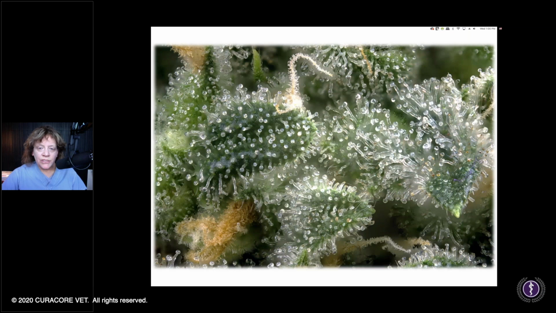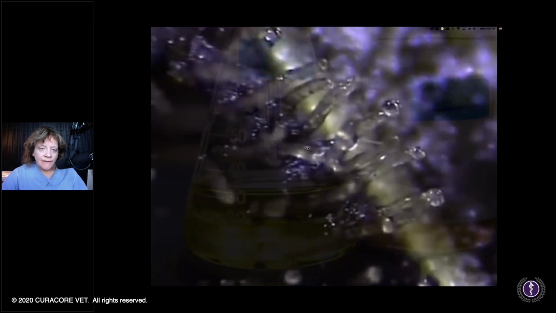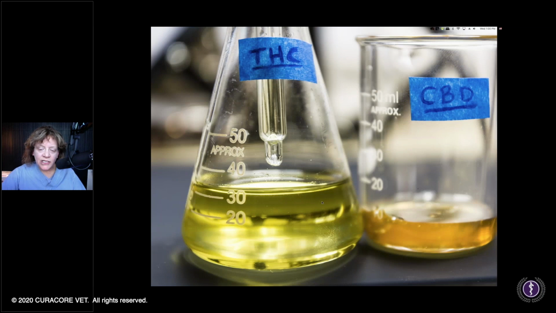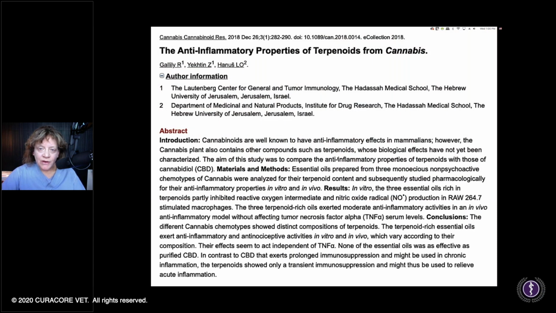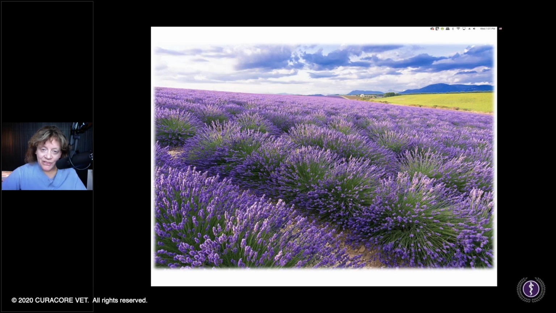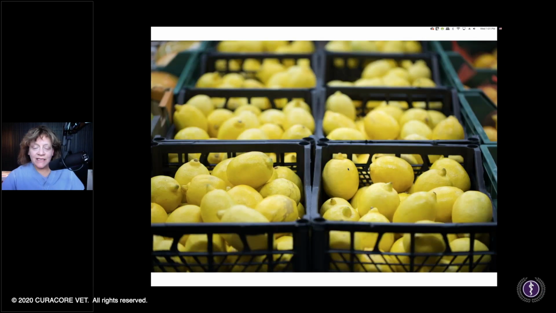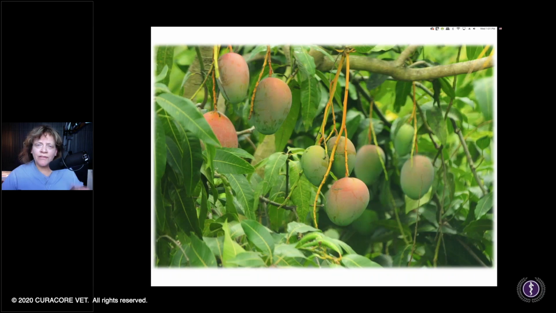Here are the trichomes. So we'll just wrap up pretty soon. But then you extract, and this is actually odorless. THC and CBD have no odor. When you smell cannabis, characteristically, that's the terpenes and terpenoids. They are the essential oils, and they have intrinsic anti-inflammatory properties, which we won't go into today because we're almost out of time. But we have linalool, which is also present in lavender, which we've talked about before. So some overlapping effects there. We have limonene in some of the strains that are more activating to the central nervous system, like in lemons. Myrcene, which is more physically relaxing, like we have in mango or hops.